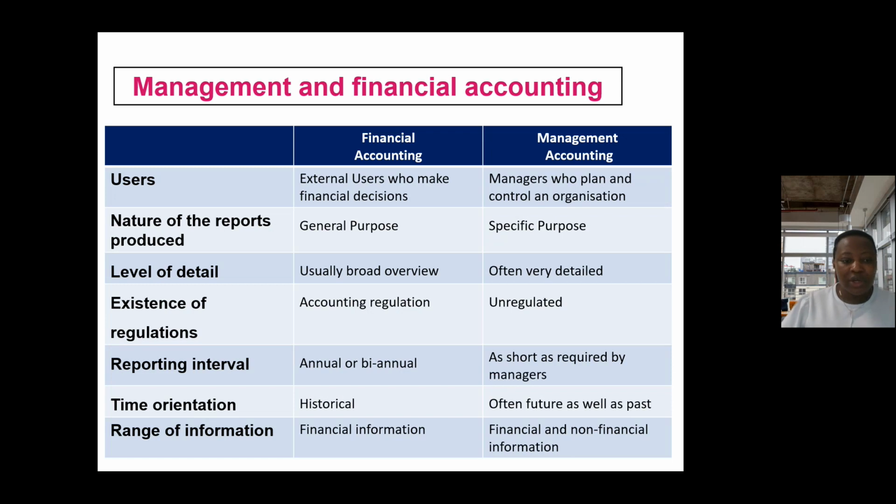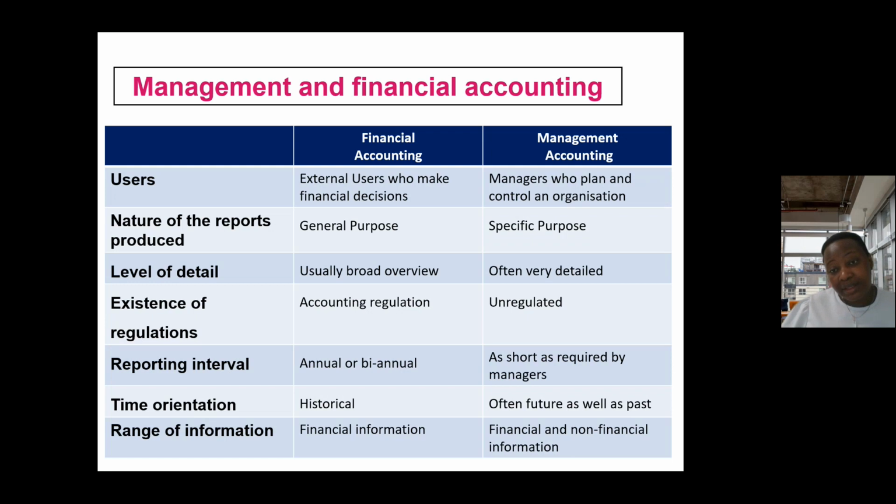In financial accounting, there are usually reporting intervals, whether annually, biannually, or quarterly. But with management accounting, information is provided as required by those who need to make decisions within the organization. So the managers decide. It could be daily, if the information is required for immediate decision making and you need to know what to do. It could be monthly. It could be as required by the decision makers, the managers who will be making decisions within the organization.